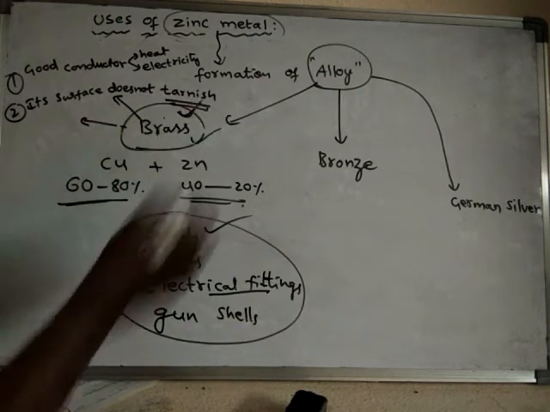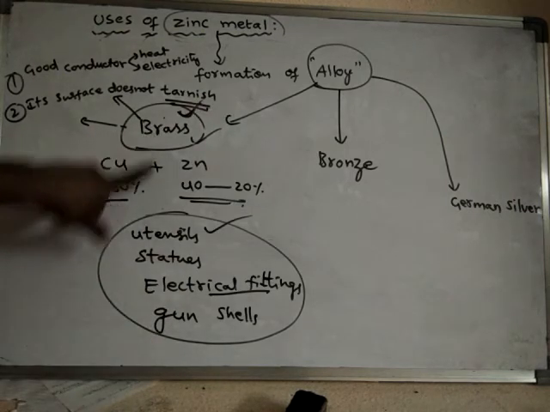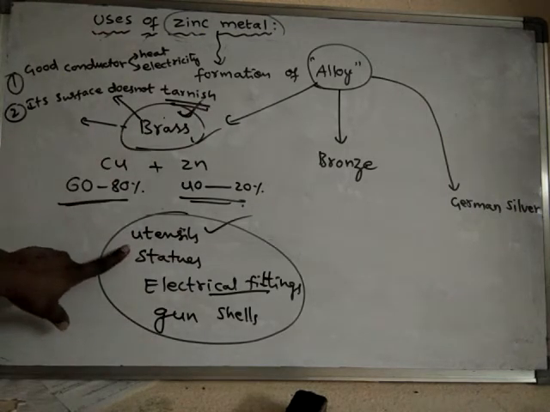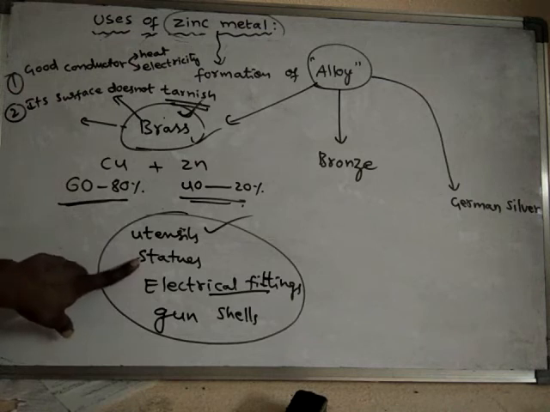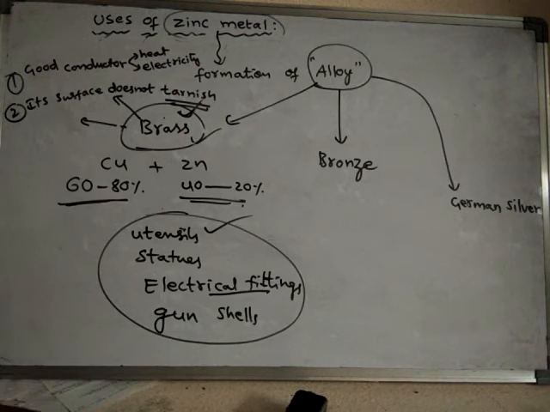Hence we use brass in the manufacturing of certain utensils and statues. If statues are made with a metal that can tarnish, what happens? The statues do not shine.